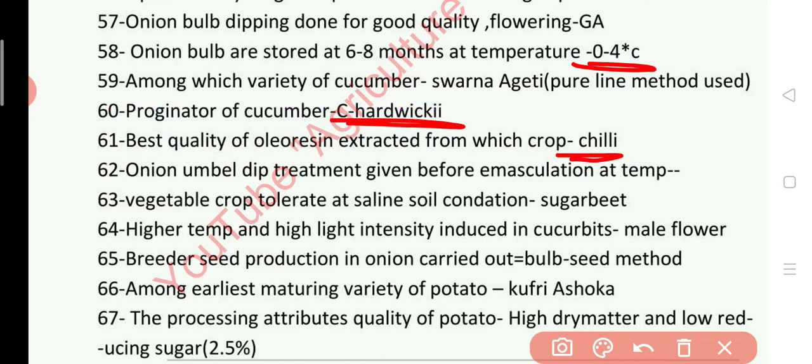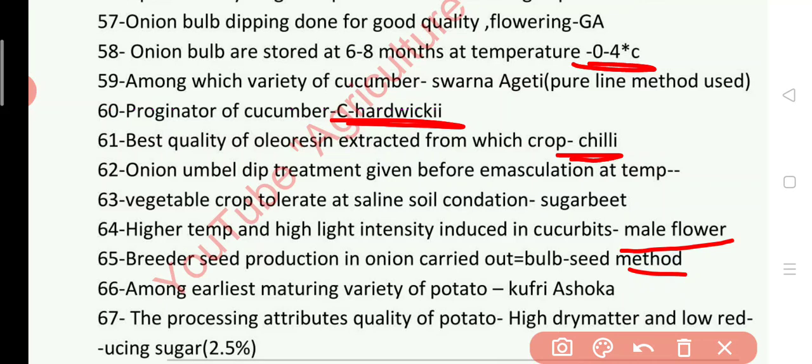Vegetable crop tolerant to saline soil condition? Answer is sugar beet. 64. High temperature and high light intensity induce male flowers in cucurbits. 65. Breeder seed production in onion is carried out by bulb seed method.